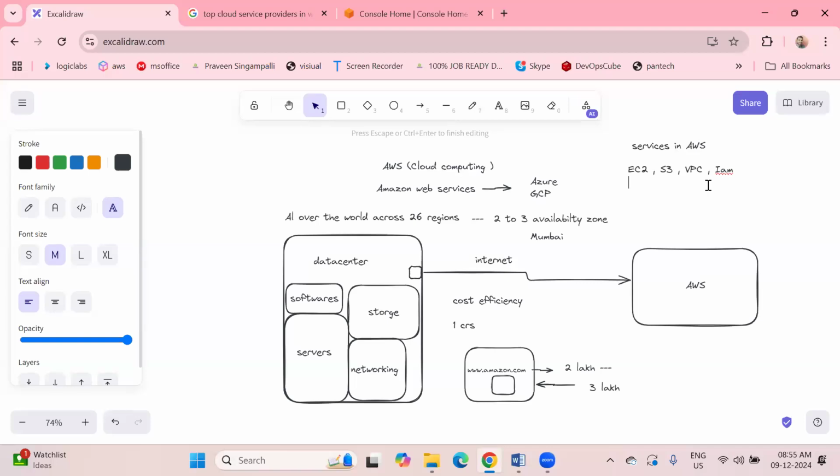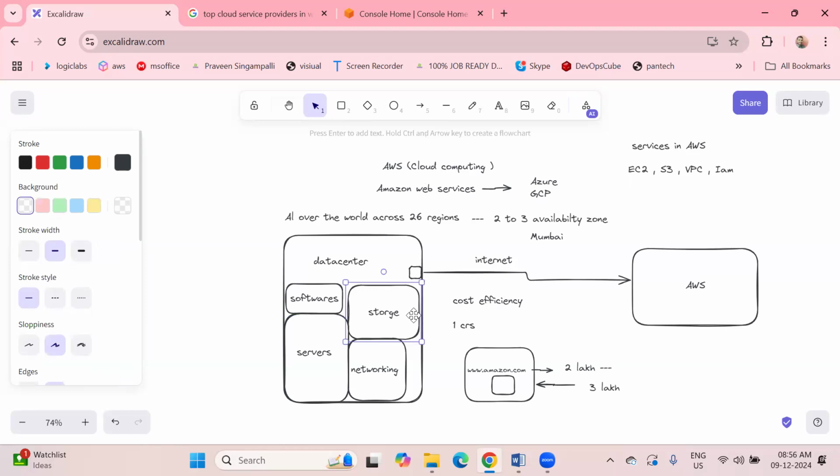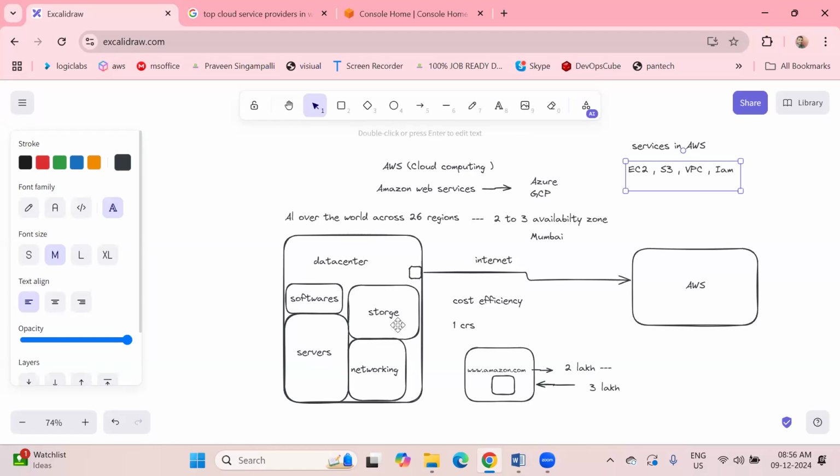Through IAM, I am going to create credentials for the new person. Suppose a new person joined my organization, I'll create credentials for that new employee with the help of IAM. Also, IAM can manage the entire set of services provided by AWS. Suppose the storage service, software service, it gives permissions. If you want to change the permissions, you can change them with the help of IAM. It is a kind of admin.